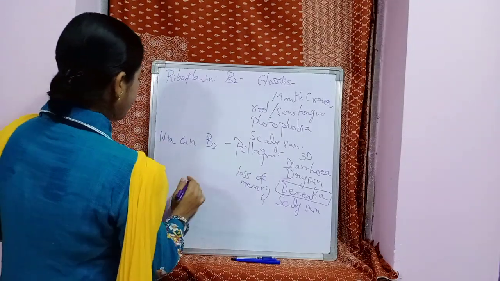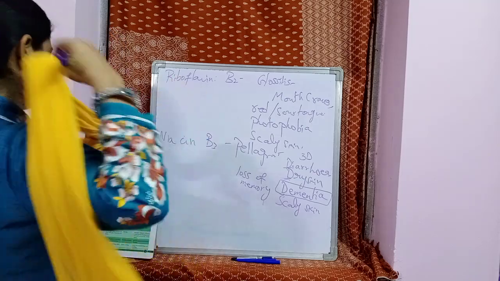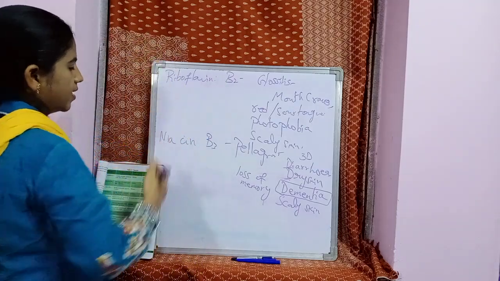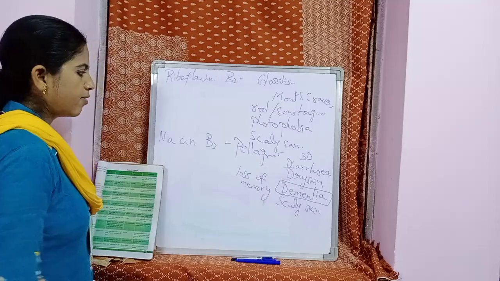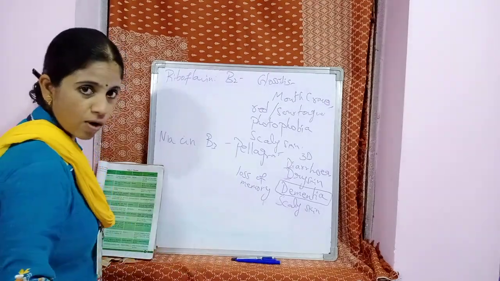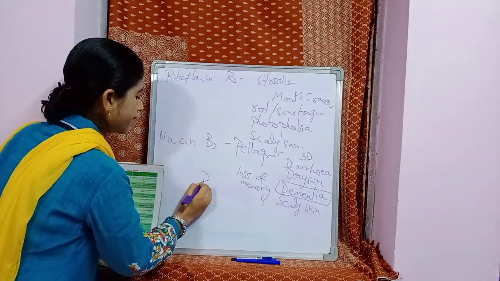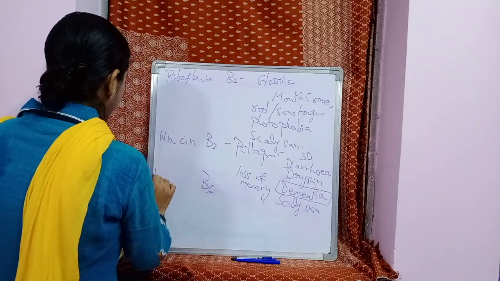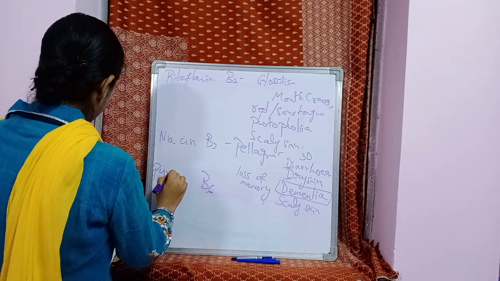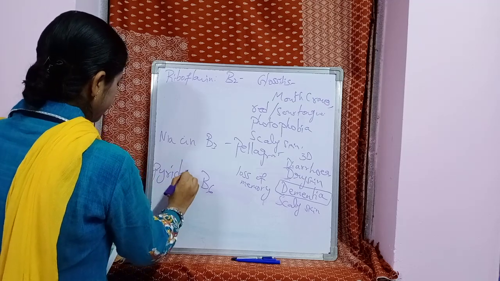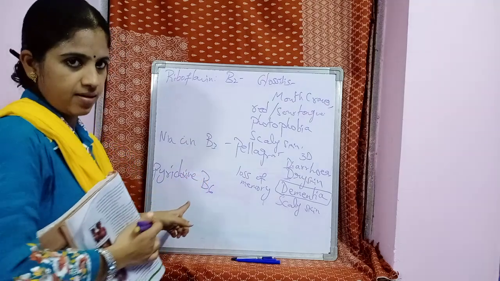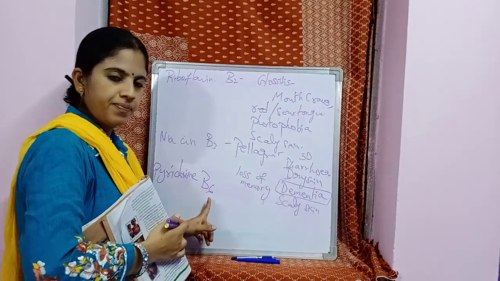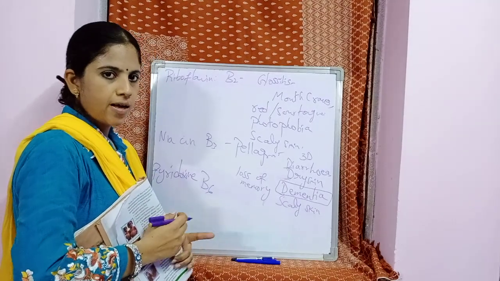Next, vitamin B6. Don't think vitamin B1. That is thiamine, vitamin B2 is riboflavin, B3 niacin, and the next one is not B4, it is B6. What is B6? It is pyridoxine. Pyridoxine is commonly called B6.